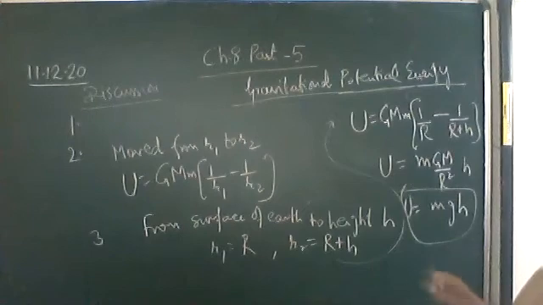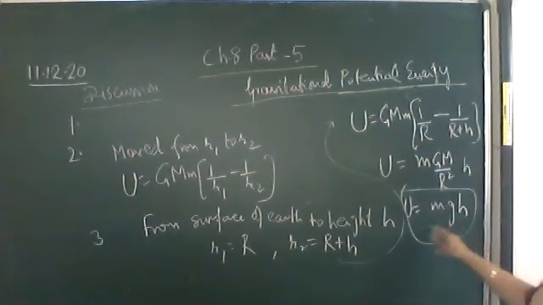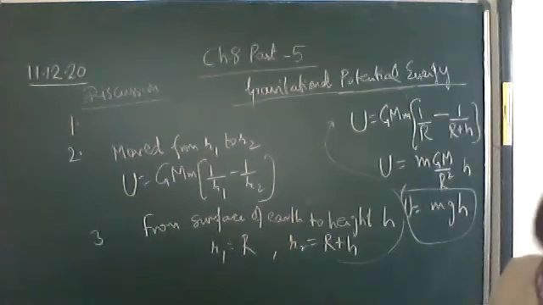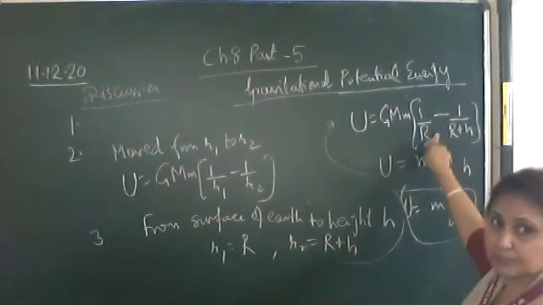Again, binomial expansion, and we first divide by 1 upon R from both sides. So it will be equal to mgh, the same expression. Which expression is more accurate, this mgh or this one?